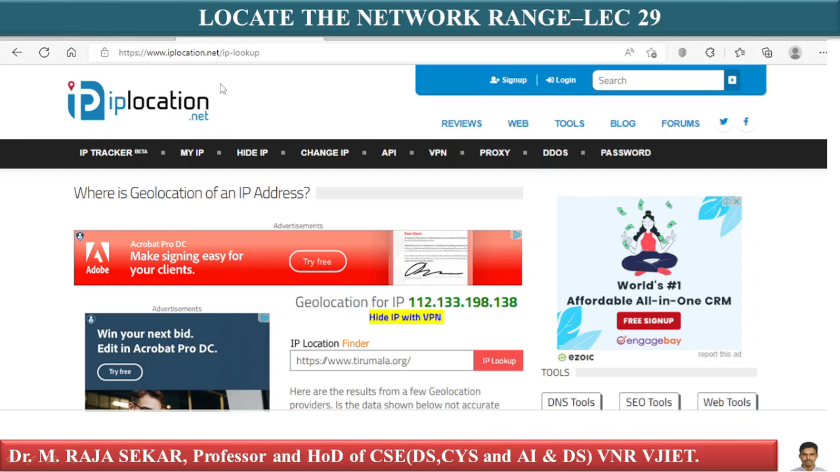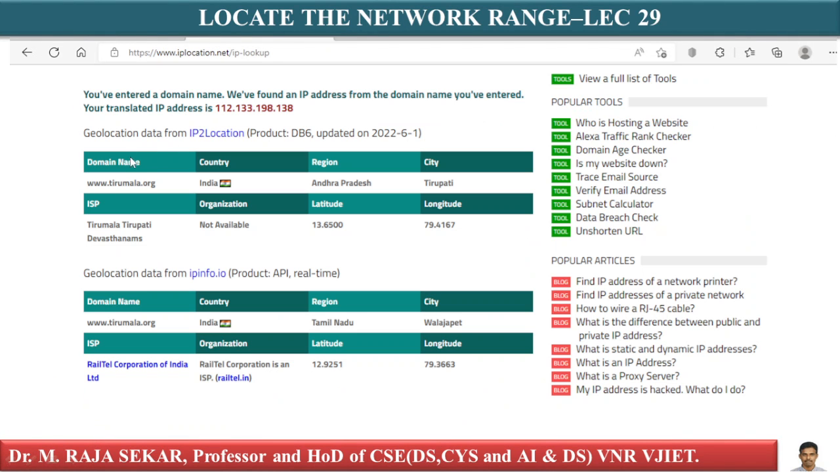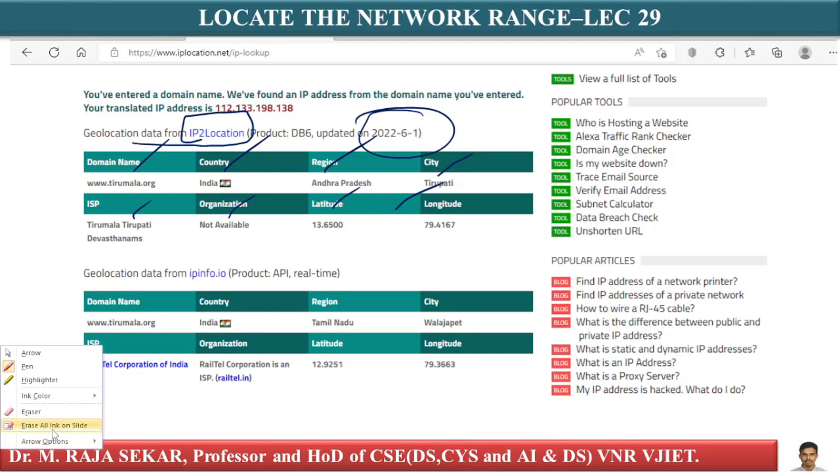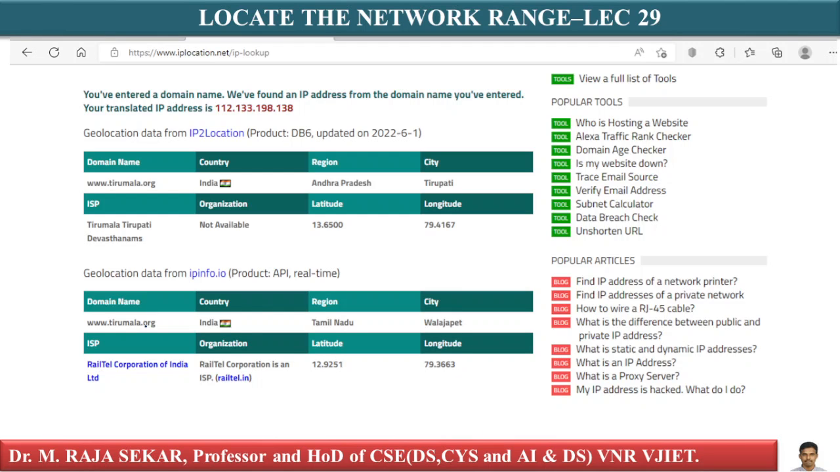In the case of iplocation.net, let me say I entered www.tirumala.org and pressed IP lookup. What happens? Just see here, you will get the domain name. It gives so much information: geolocation data from IP2Location, domain name tirumala.org, country India, region Andhra Pradesh, city Tirupati, ISP Tirumala Tirupati Devasthanams, organization, latitude, longitude. You will get different sorts of information related to this.